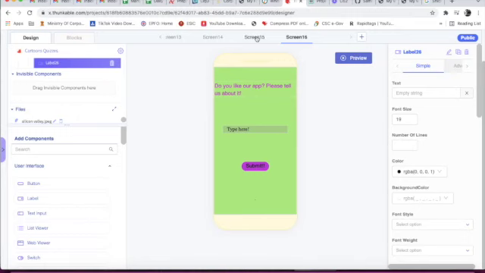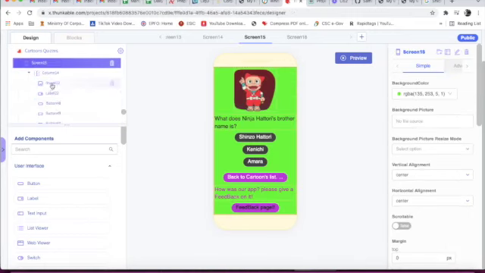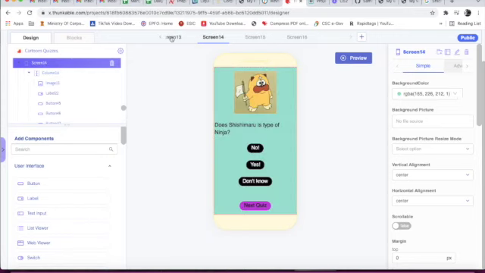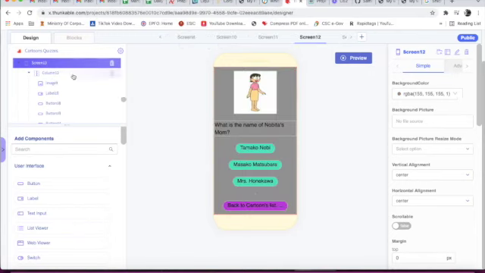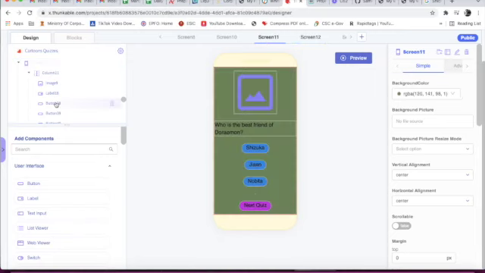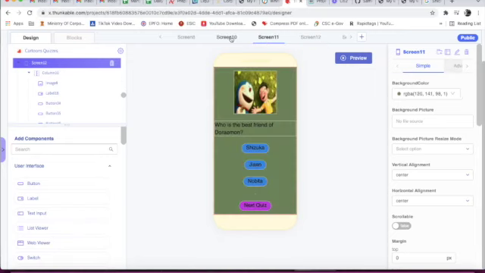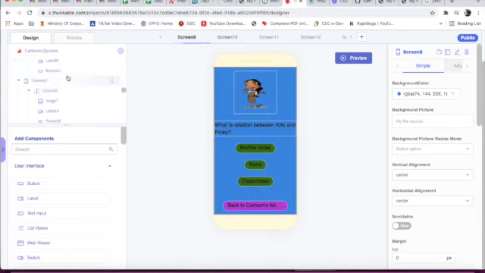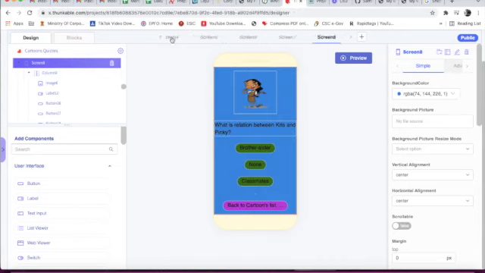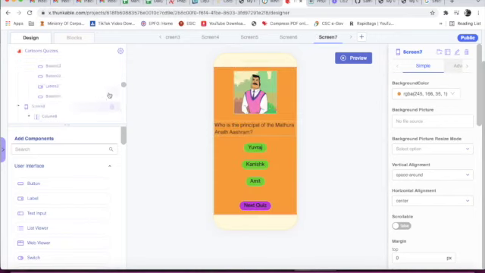So here, this is screen 15, column 14. Screen 14, column 13. Screen 13, column 12. In screen 12 column 11 is there, in screen 11 column 10, in screen 10 column 9, in screen 8 column 8, and in screen 7 column 7.